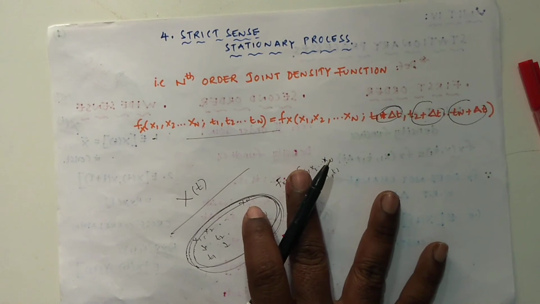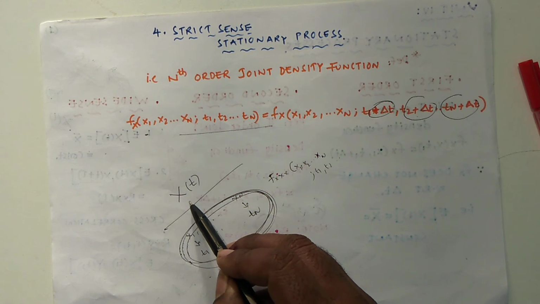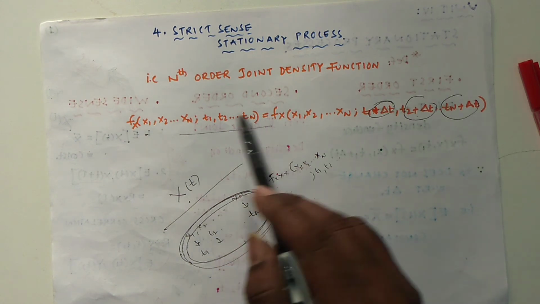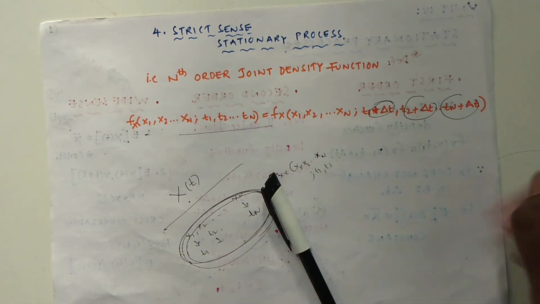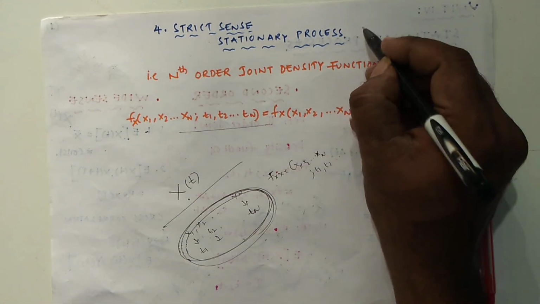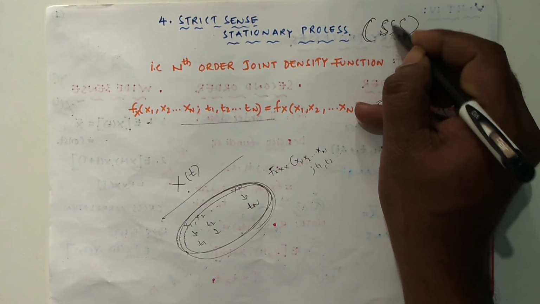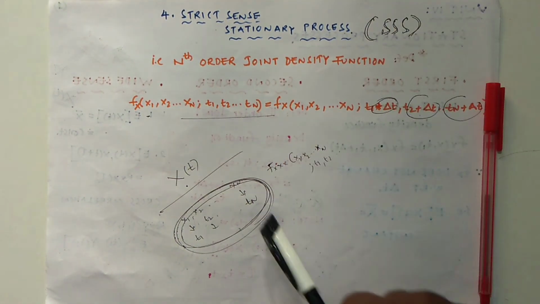I am now defining a random process x of t said to be strict sense stationary, we can call it triple S, strict sense stationary random process.